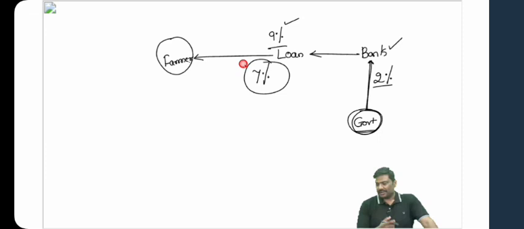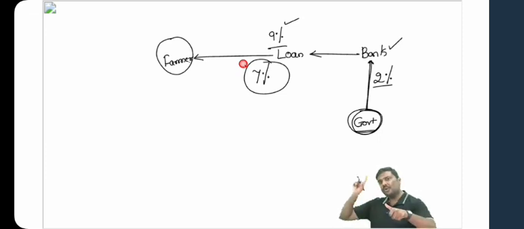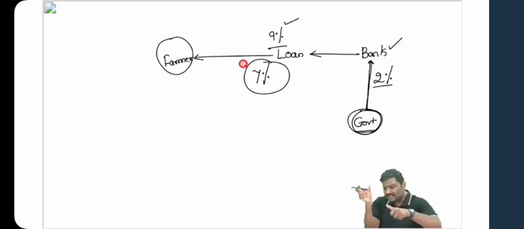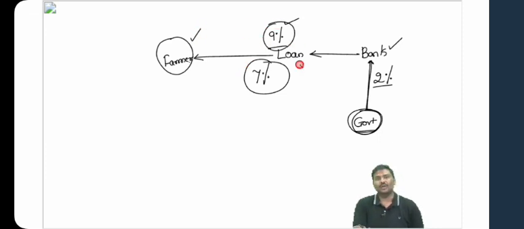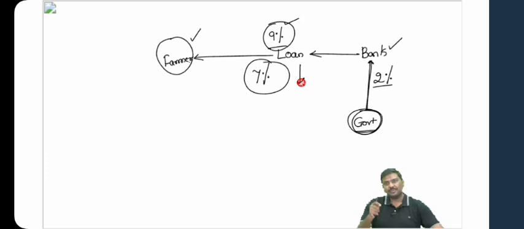Right, interest subvention means part of the interest burden will be borne by the government. And because the government is bearing certain interest expenditure on the loans given to farmers, the interest burden on the farmer will automatically go down. This is a benefit that the government is providing to agriculture loans.